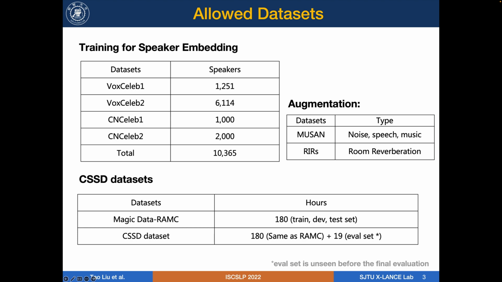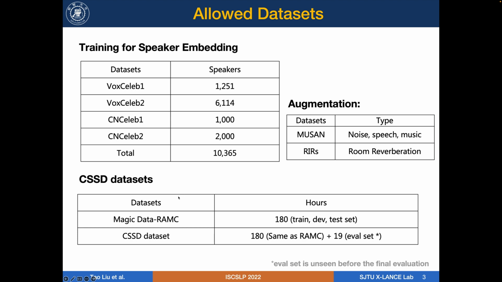In this slide, we will list all allowed datasets. We utilize all the data in our system, which will be discussed further. The speaker verification dataset, usually used for speaker embedding extractors in Diarization, contains two datasets, VoxCeleb and CN-Celeb. The total number of speakers is over 10,000. For augmentation, we utilize the commonly used noise dataset MUSAN and add room reverberation to audios.